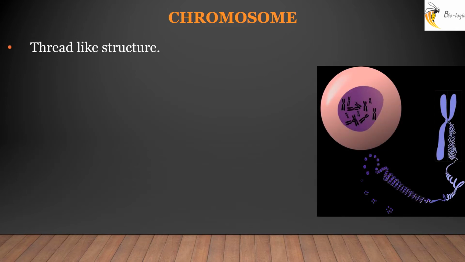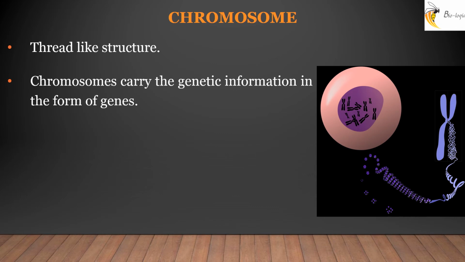How is this genetic material present inside the nucleus? The genetic material is present in the form of chromosomes. What is a chromosome? Chromosome is nothing but a long stretch of double helical structure of DNA. This DNA is present in all the cells of our body in individual pieces called chromosomes. These chromosomes carry the genetic information in the form of genes.